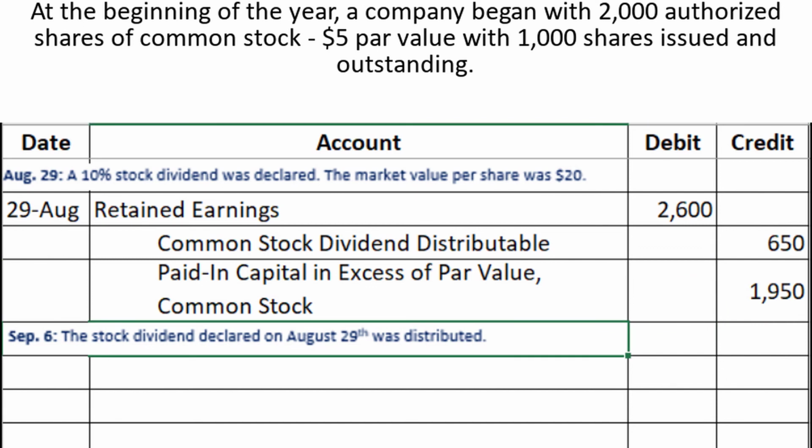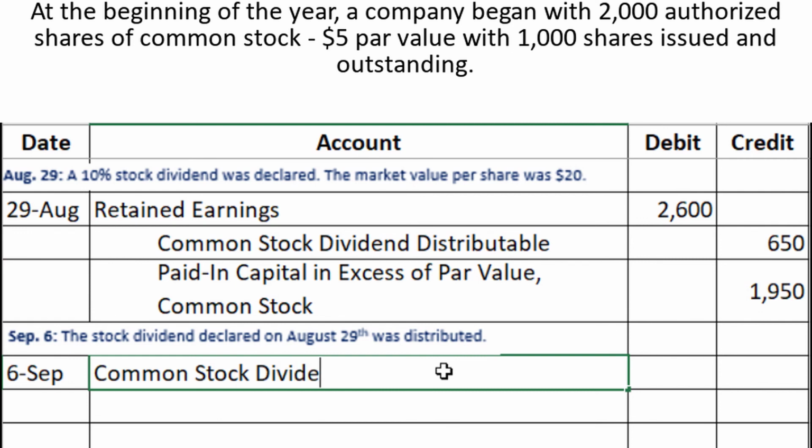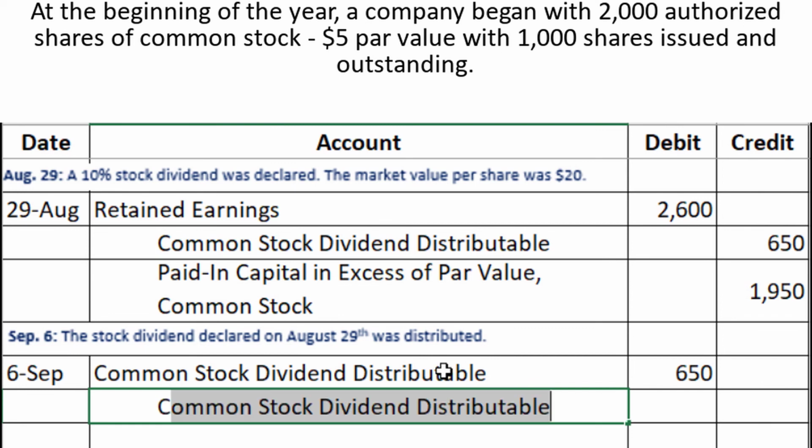All right, last journal entry. On September 6th, the stock dividend declared on August 29th was distributed. So this is very similar to the large stock dividend case. We just need to look back at this previous journal entry and find the common stock dividend distributable account, and that needs to be closed out. So we're going to debit common stock dividend distributable for $650. And the credit is going to go to common stock, $5 par value, because now it has been issued as common stock.